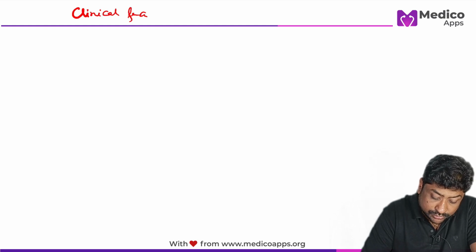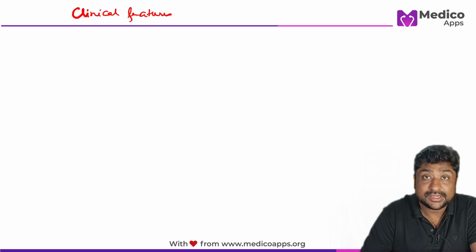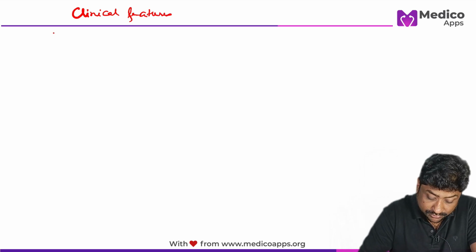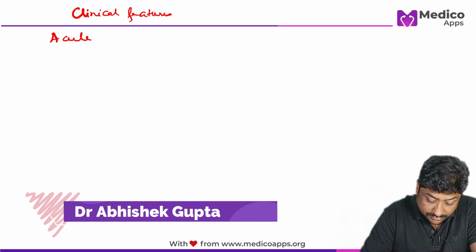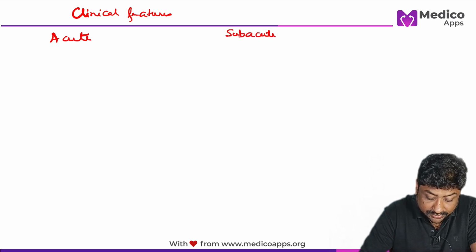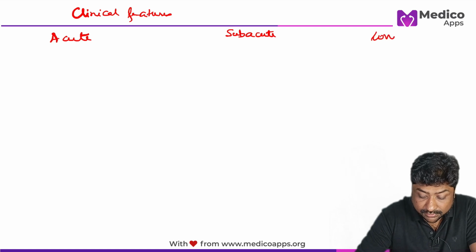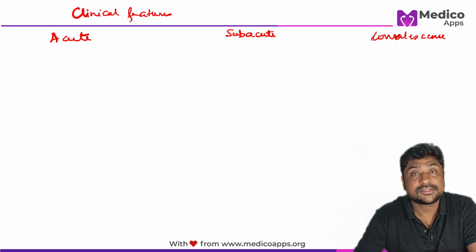Let's look quickly at the clinical features. If you see this disease, it is divided into 3 phases. The first phase is acute, the second phase is subacute, and the last phase is convalescence phase.